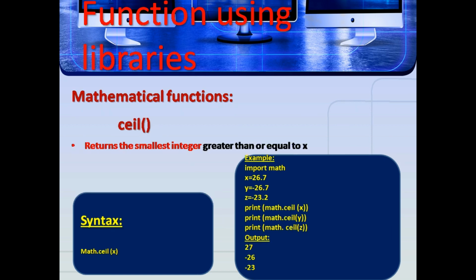Ceil function, it returns the smallest integer greater than or equal to x. Syntax math dot ceil of x. Example, import math, x equal to 26.7, y equal to minus 26.7, z is equal to minus 23.2. Print of math dot ceil of x, print of math dot ceil of y, print of math dot ceil of z. Here the output is 27, minus 26, minus 23. It returns the smallest integer greater than or equal to x.